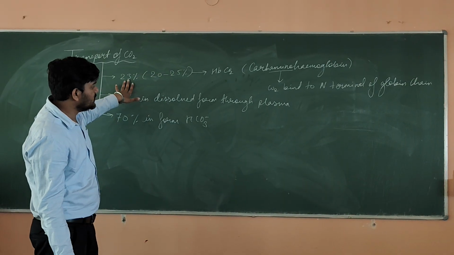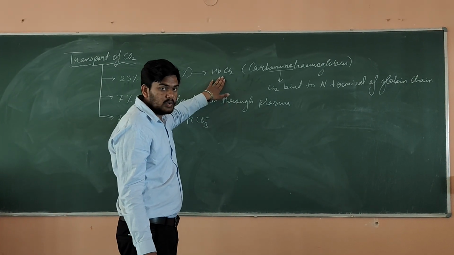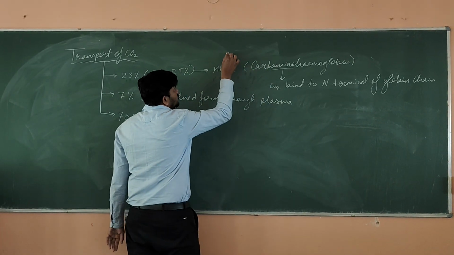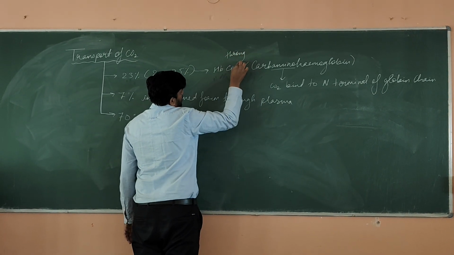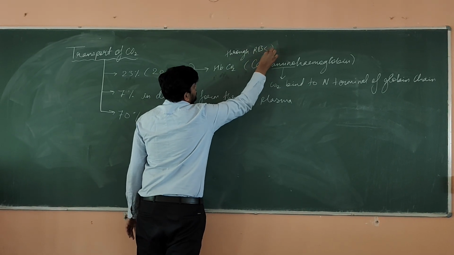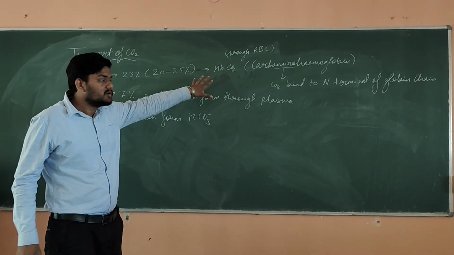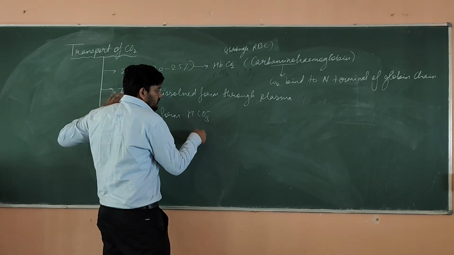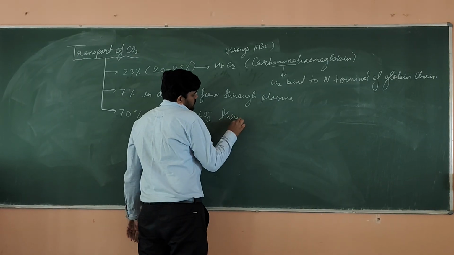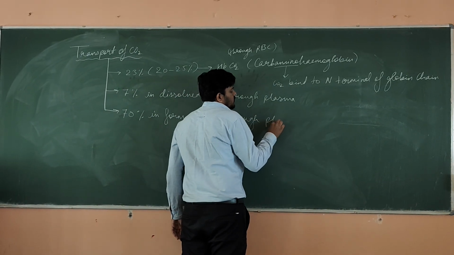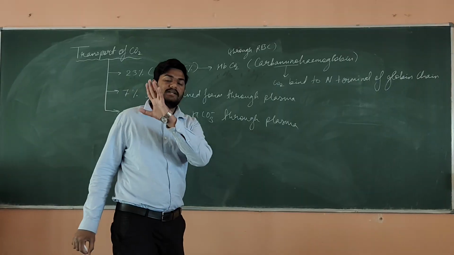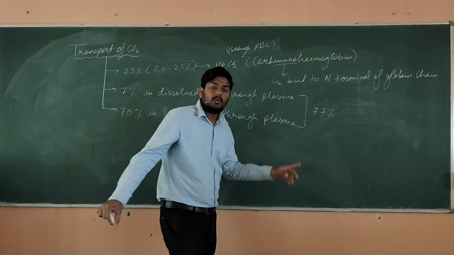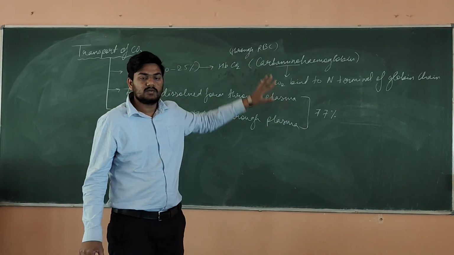Now this 23% which is going in the form of HbCO2, we all know hemoglobin is in the RBC, so this is through RBC. So 23% is going through RBC, and nearly 77% is going via plasma, as bicarbonate is also transported through plasma.